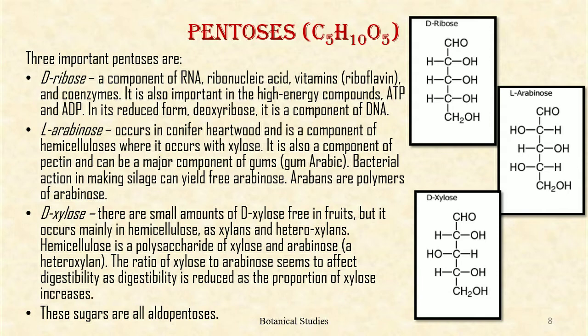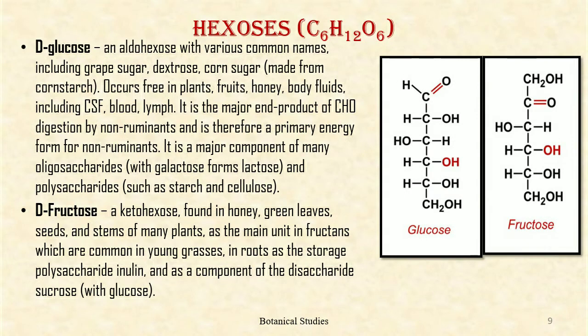D-xylose. There is a small amount of D-xylose free in fruits, but it occurs mainly in hemicellulose as xylans and heteroxylans. Hemicellulose is a polysaccharide of xylose and arabinose. The ratio of xylose to arabinose seems to affect digestibility, as the digestibility is reduced as the proportion of xylose increases. These sugars are all aldopentoses. Let us discuss more about hexoses.